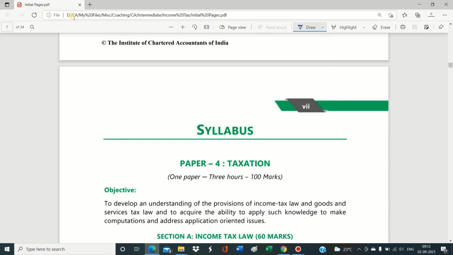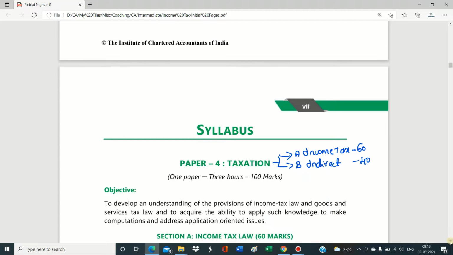Yes, today we will see what chapters are covered in Paper 4, that is Taxation, a brief introduction of your Paper 4. So let's see. Paper 4 has been divided into two sections. Section A is of Income Tax Law, which consists of 60 marks, and Section B is of Indirect Taxation, basically GST, of 40 marks.